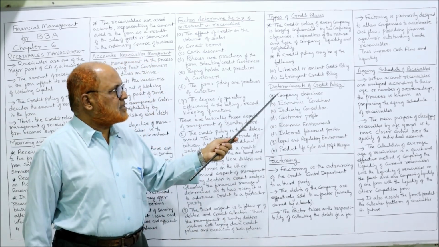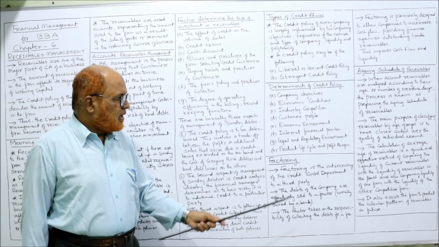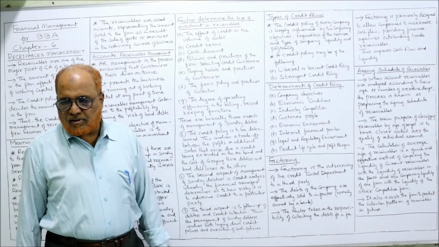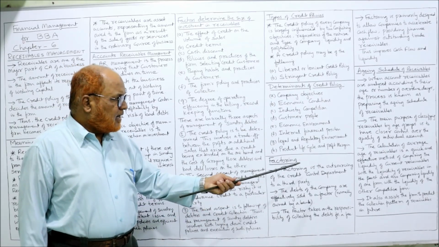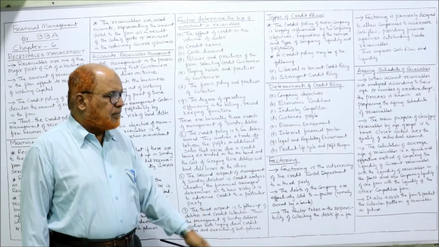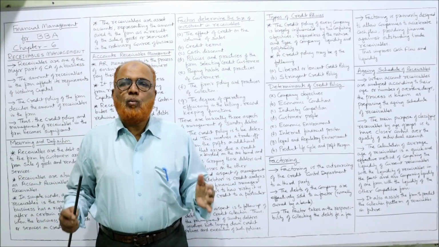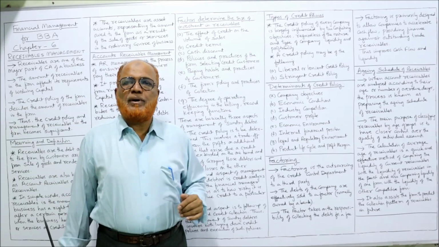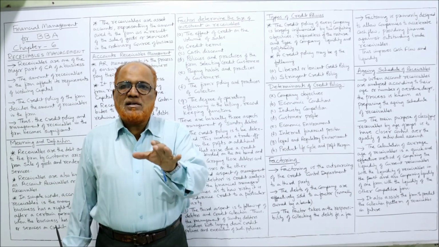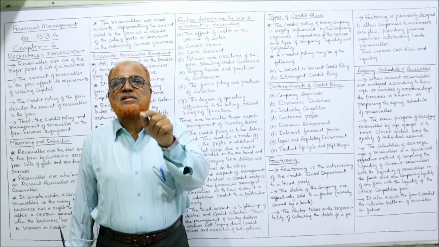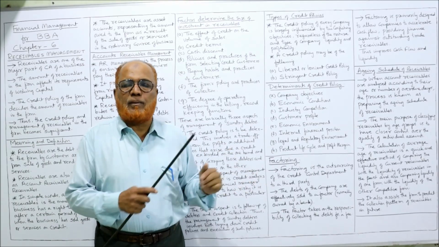So these are the factors, determinants of credit policy. Now the last factor is factoring. Factoring is the outsourcing of credit control department to a third party. Nowadays, in order to increase the liquidity, we can sell the trade receivable to a factor. A factor is a person who purchases the trade receivables of the company.